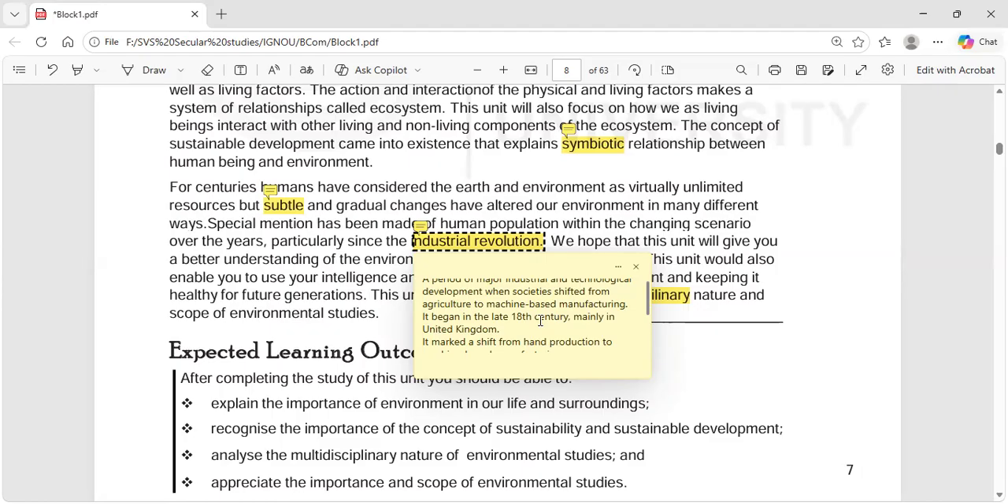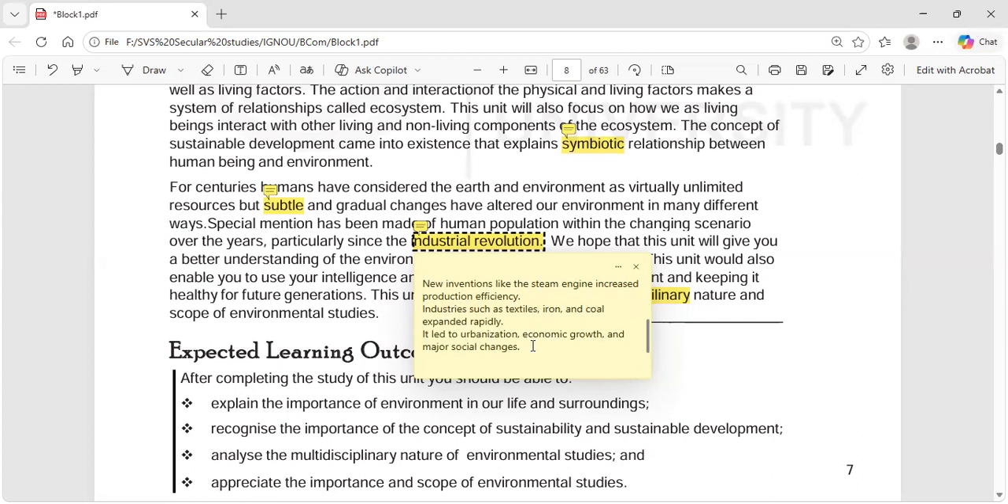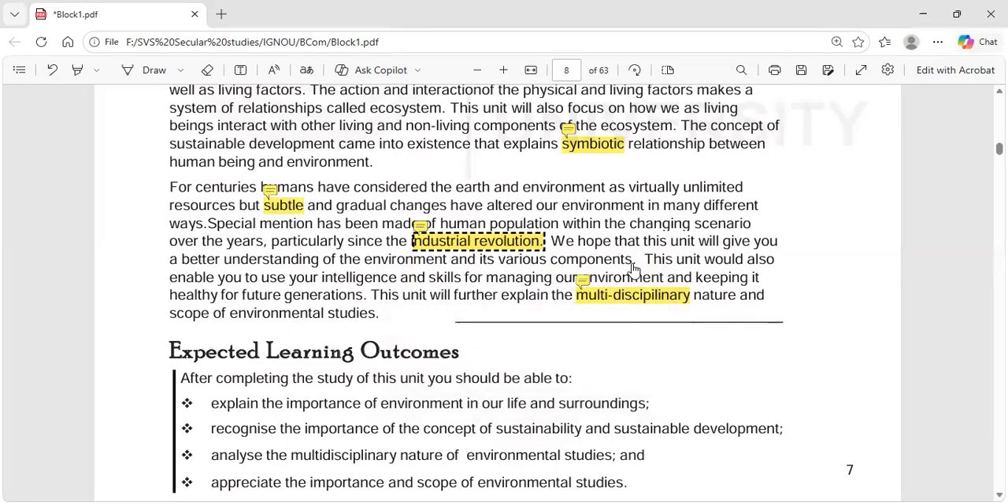It mostly happened in the United Kingdom. It marked a shift from hand production to machine-based manufacturing. New inventions like the steam engine increased production efficiency. Industries such as textiles, iron, and coal expanded rapidly. It led to urbanization, economic growth, and major social change. Because of the Industrial Revolution, so much happened in this world.